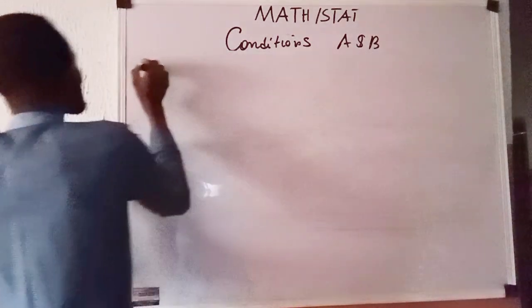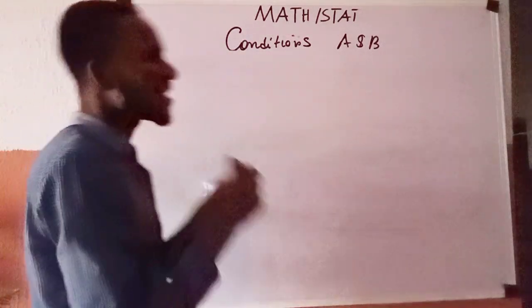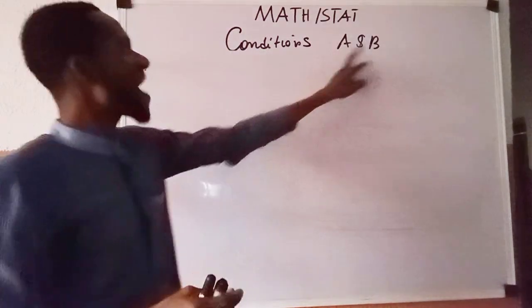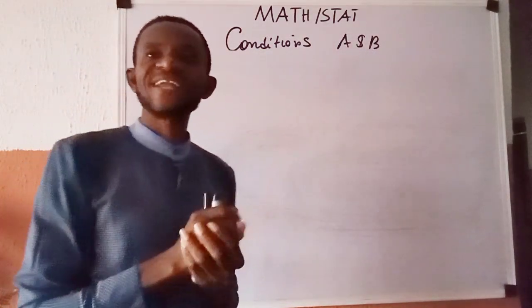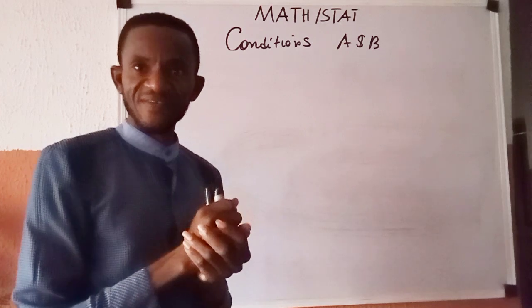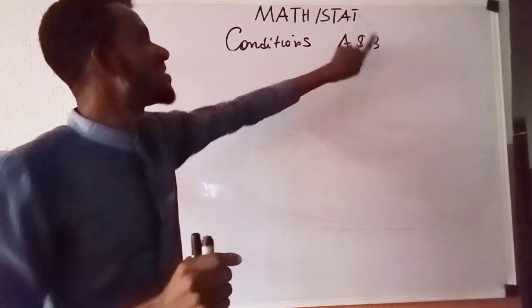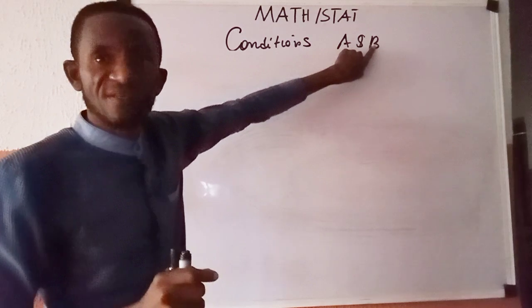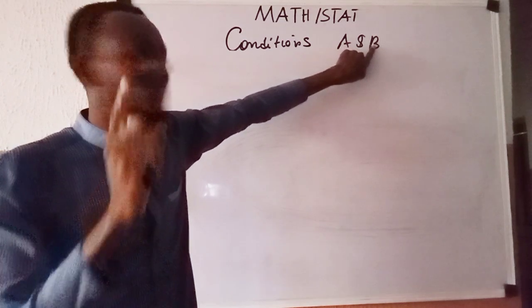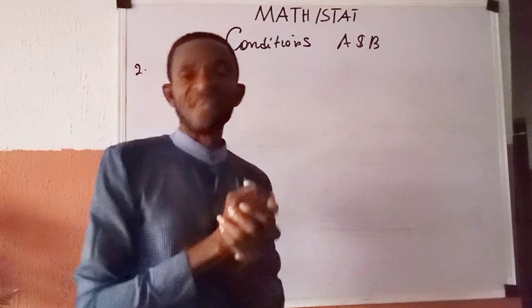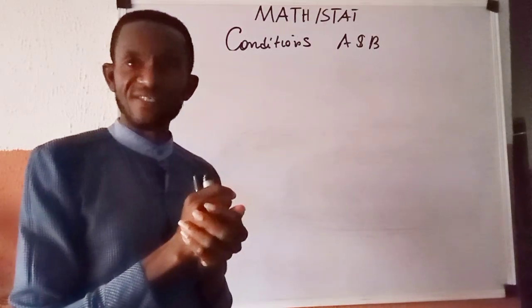We are told that is number 2. They said, and I write, that if A and B are independent events, or put this way, that if A is independent of B, it implies that equally B is independent of A. That's what they said.